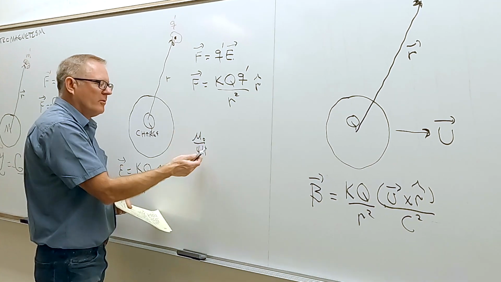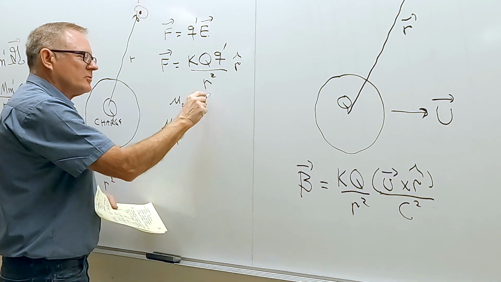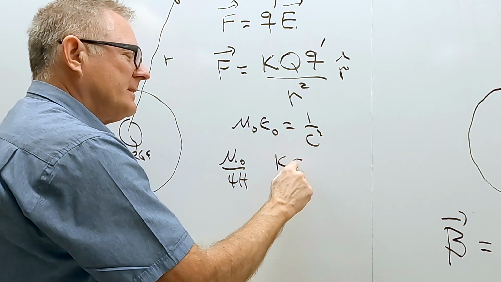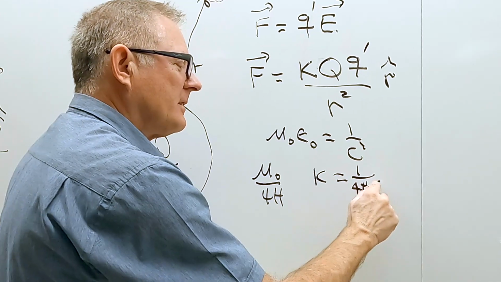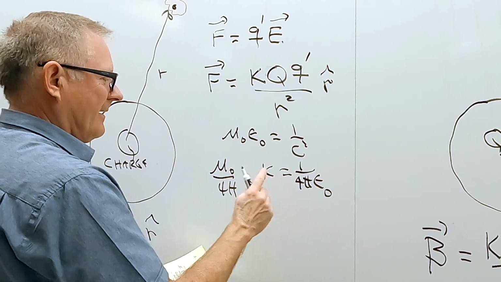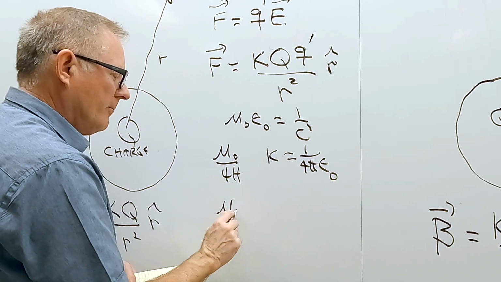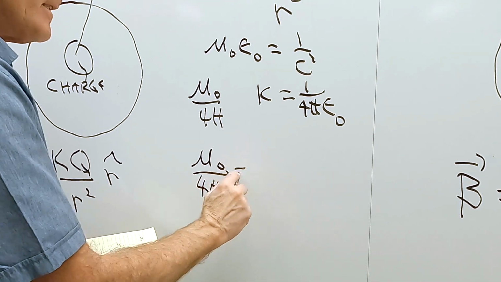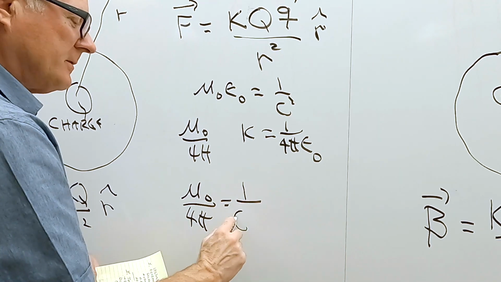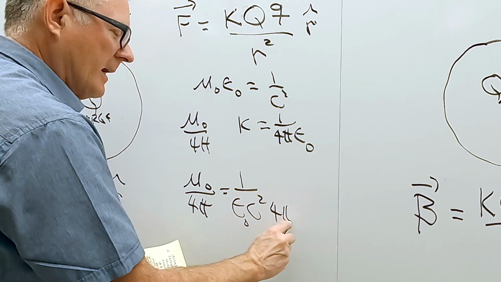But let's look at the mu naught over 4 pi. You notice mu naught epsilon naught we said was 1 over C squared, and K is equal to 1 over 4 pi epsilon naught. So you can see right here, if I take mu naught and I divide both sides, so now if I go mu naught over 4 pi, well, mu naught is 1 over epsilon naught C squared, and then we also have a 4 pi here.